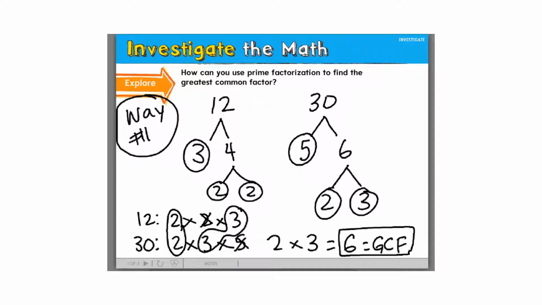GCF is not always 6. That would just happen to be the case in these two examples. So now I want you to think about it without making any noise. The greatest common factor